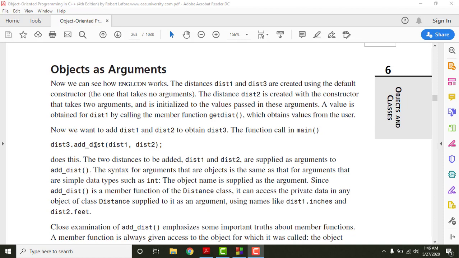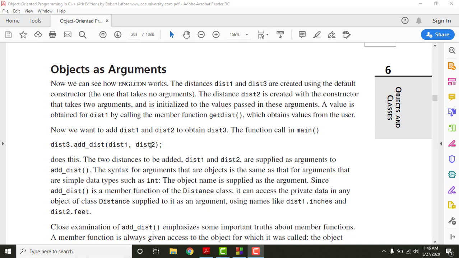Hence this member function can access this data, and the outcome of this function is stored in this object here, because this member function also has access to this object. So automatically when the summation of these two distances is performed, the result will be stored in the third distance here, because all these objects belong to the same class as this member function.